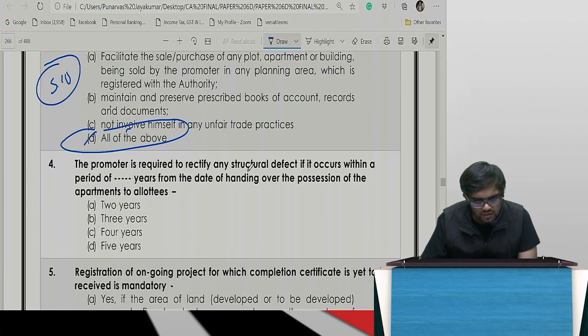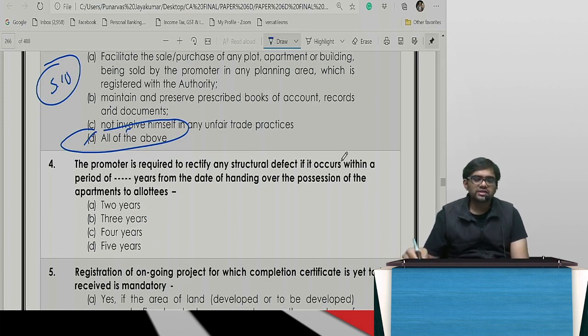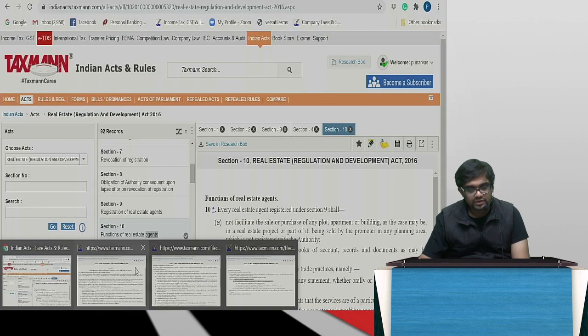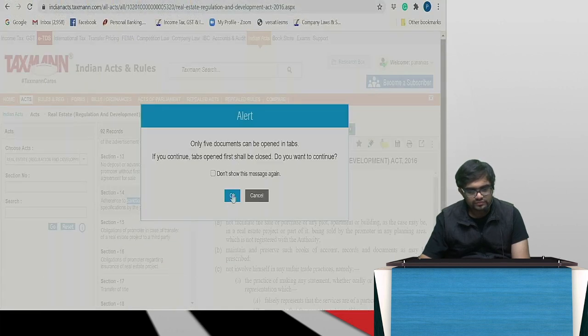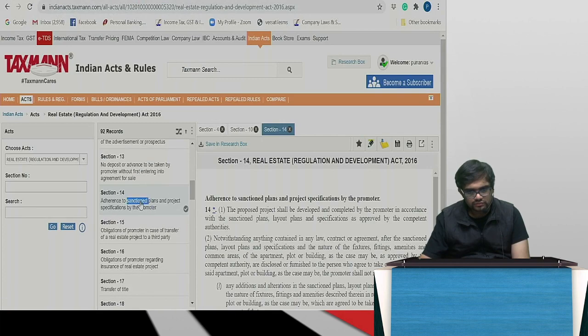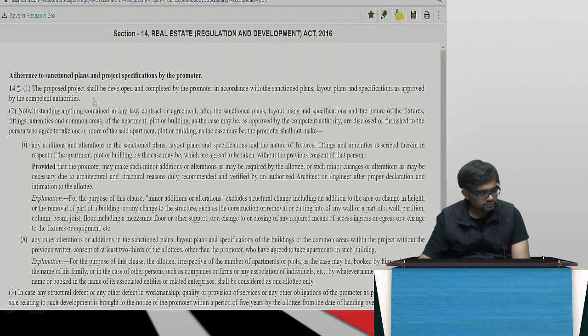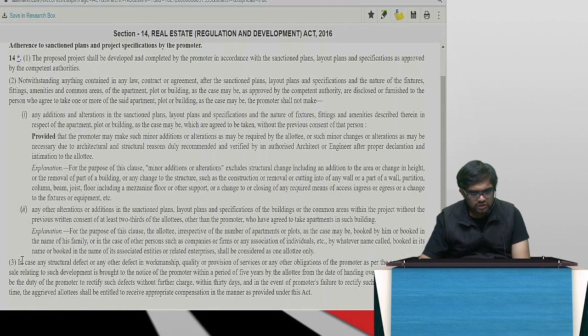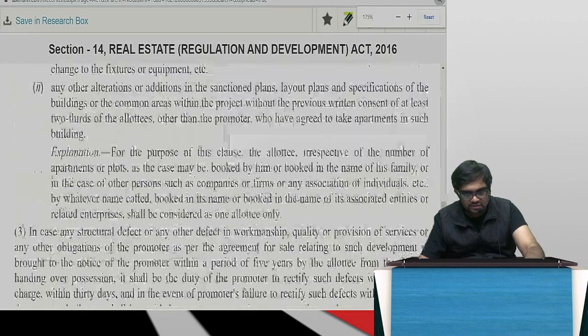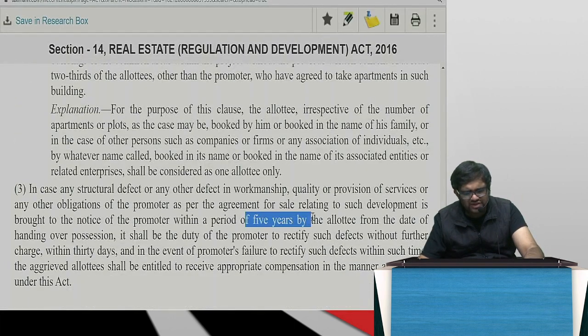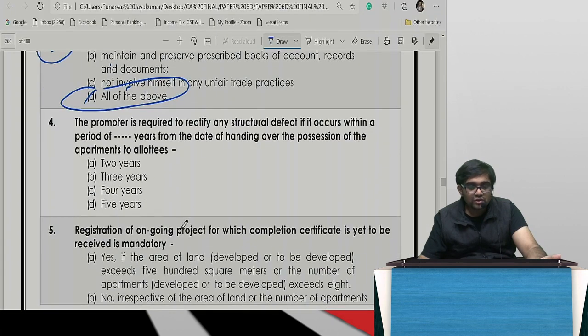Fourth one. Promoter is required to rectify any structural defect. Tell me, guys, when? We already know this. These are like very, very simple. Where is structural defects, etc. given in which section? Tell me. Section 14. Remember, as per our discussion, we had discussed this very clearly. Section 14. Okay, boss. 1 second. See, structural defect. Blah, blah. Within a period of how many years, buddies? In a period of 5 years. What is there in this? Same thing. You will have a doubt. You know it is 5. Still doubt. Still you want to see.